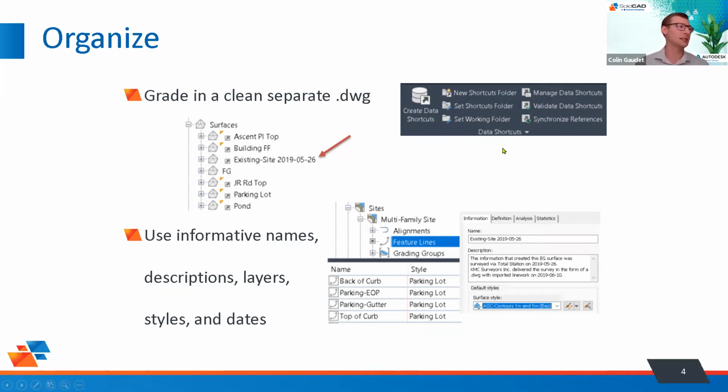For example, this existing site can be in its own drawing, and then we can data reference it in, knowing that that arrow down at the bottom corner, that little icon, means that it's a data referenced object. Now, looking at that existing site, I find a lot of people don't add the data afterwards. And this is another part of that organization, trying to keep as much information with the objects that you're creating all the way through the project. We can do that through naming and descriptions. In this case, we're talking about that existing site surface.